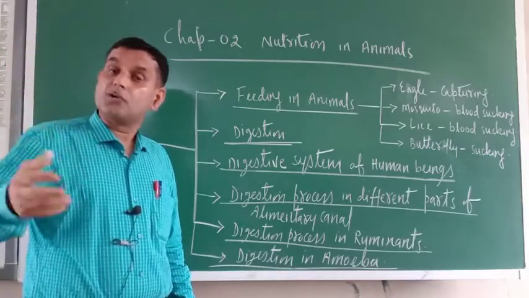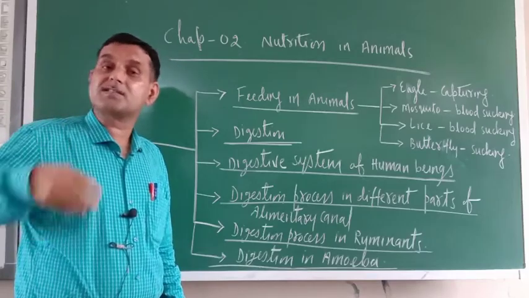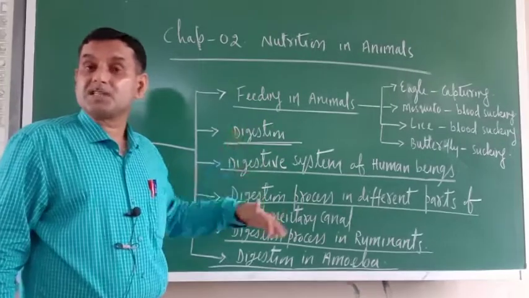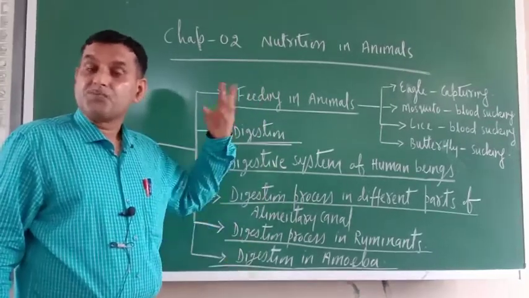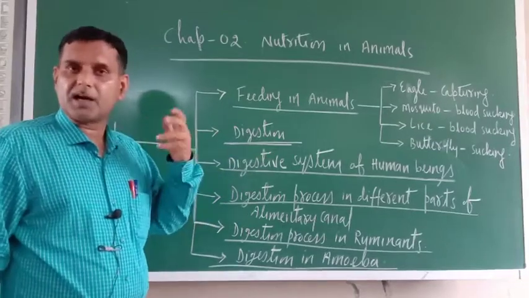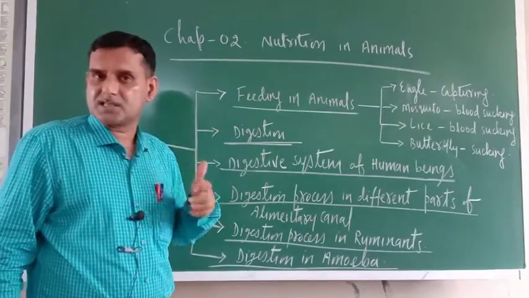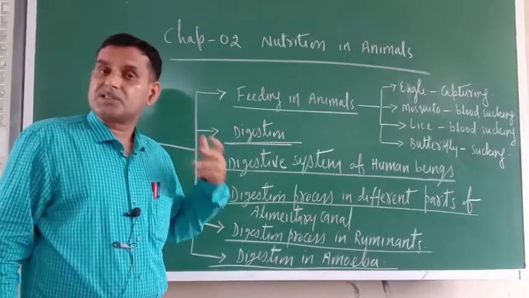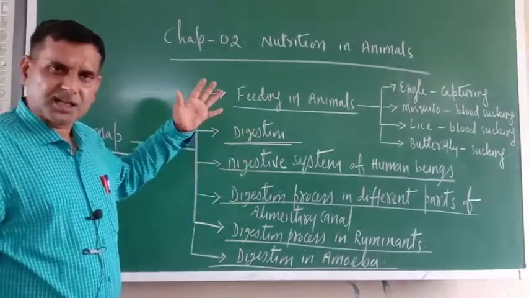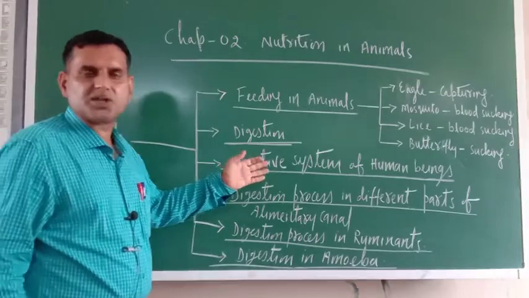No one is more advanced than us, so our digestive system is also very advanced. It starts from the mouth, buccal cavity, then esophagus, stomach, small intestine, large intestine. These are the different parts of the human digestive system.